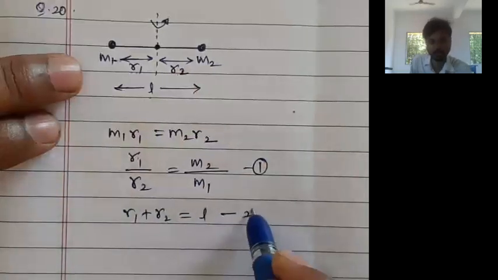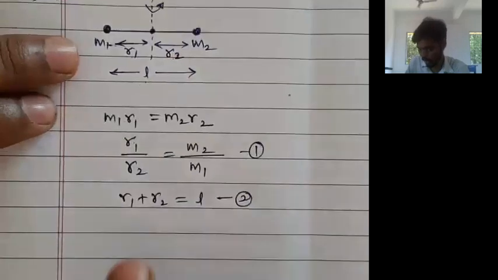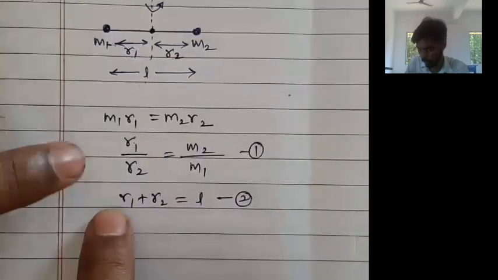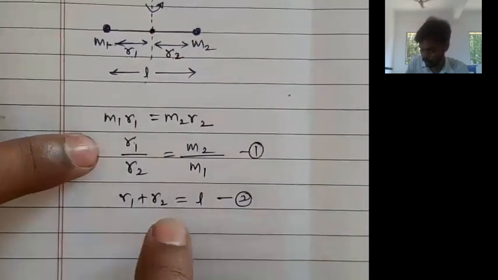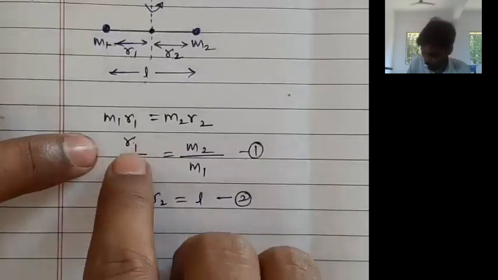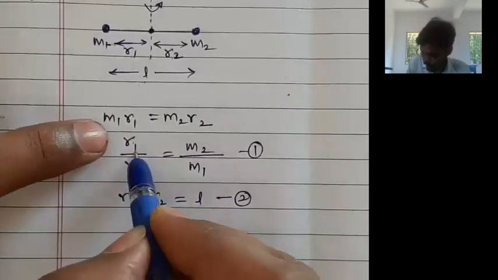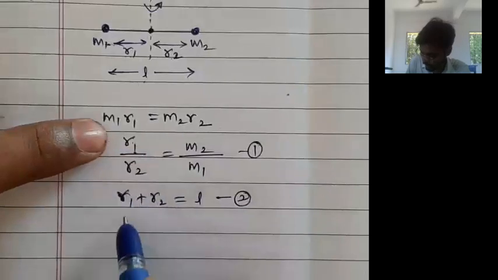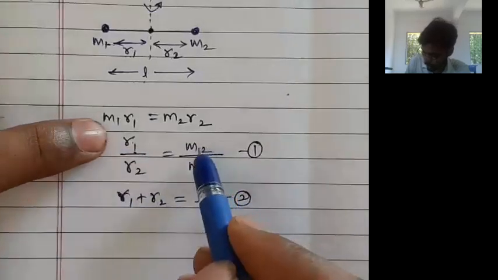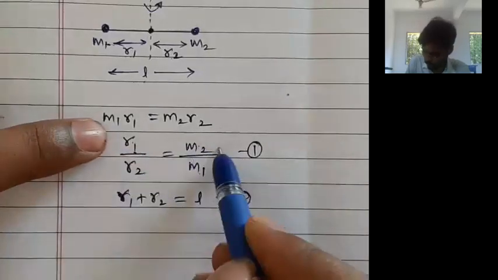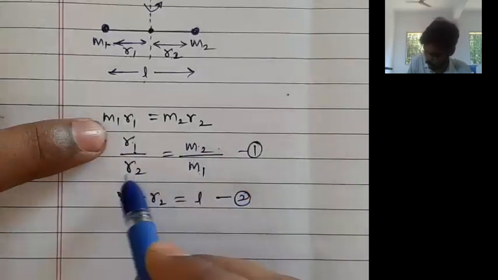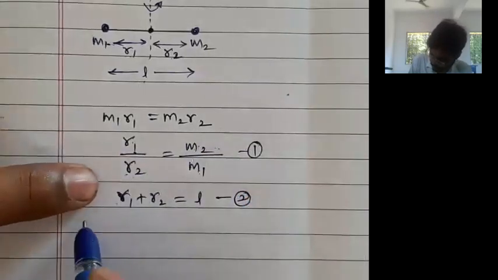So now we have two equations and two unknowns, R1 and R2. Let us find out the value of R2 first. So let us replace R1. R1 can be replaced by M2 upon M1 into R2, using equation 1.